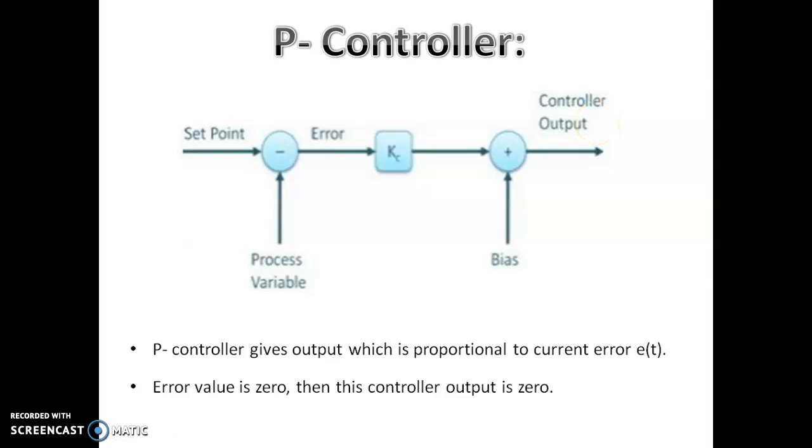The P controller gives an output which is proportional to the current error e(t). It compares the desired value or set point with the actual value. The resulting error is multiplied with the proportional constant Kc to get the output. If the error value is 0, then the controller output will be 0.